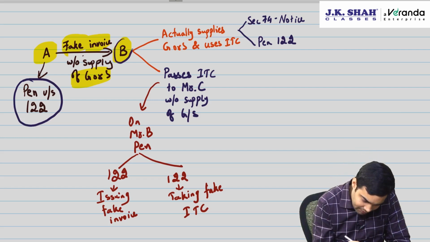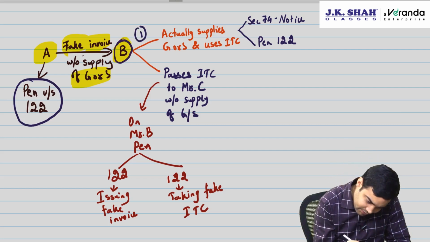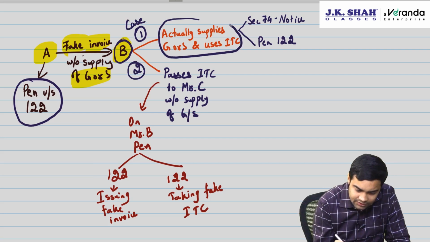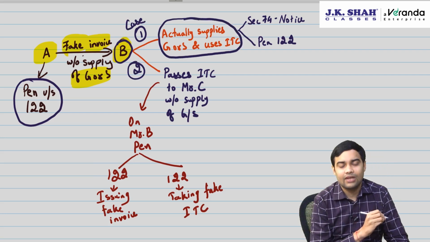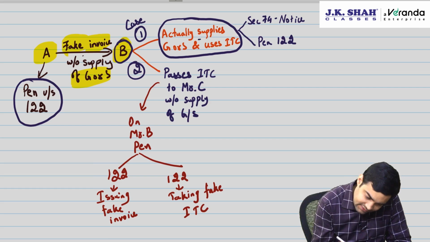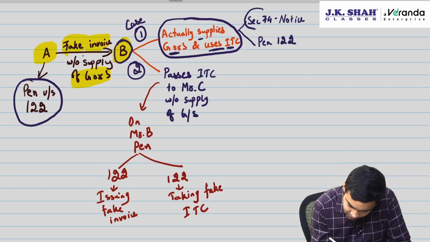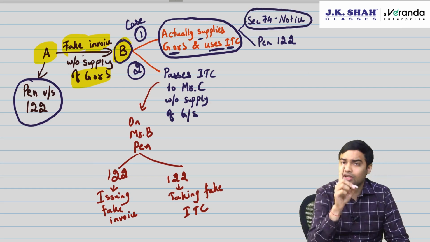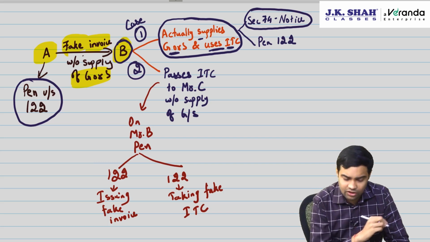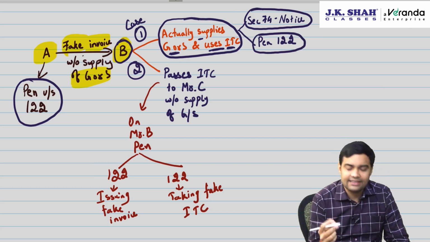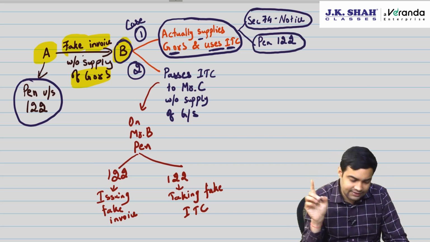Now, B, there can be case 1, case 2. Case 1: B actually supplies goods or services and uses ITC. He actually supplies. Now he is making an actual supply and using that ITC which he wrongly availed. Then section 74 notice will come for recovery of that tax which is ITC wrongly availed, and penalty under 122 will apply for using this ITC which is based on fake invoice.